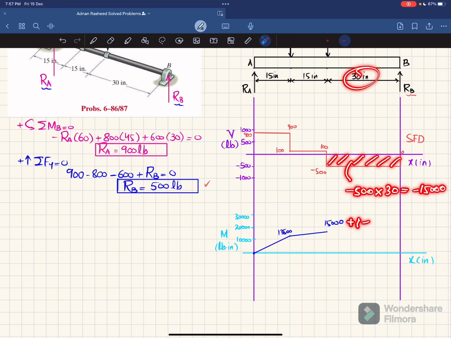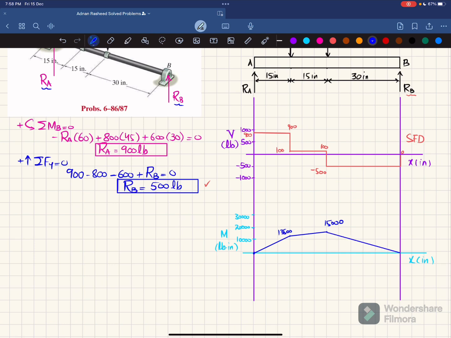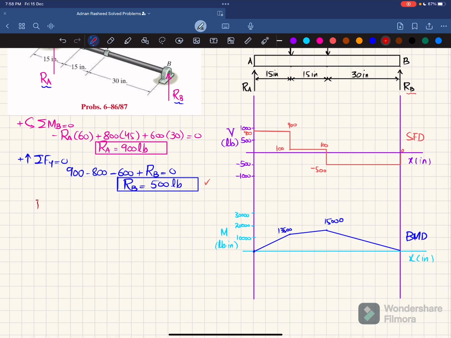So plus 15,000 and minus 15,000 will cause it to be 0 at this point. And we will join these 2 points using a straight line because the shear force is a horizontal line with 0 degree and its area is negative, so the slope will be decreasing. So this is your bending moment diagram, BMD. Now from the BMD, we will get the maximum bending moment, and that maximum bending moment is 15,000 pounds into inch.